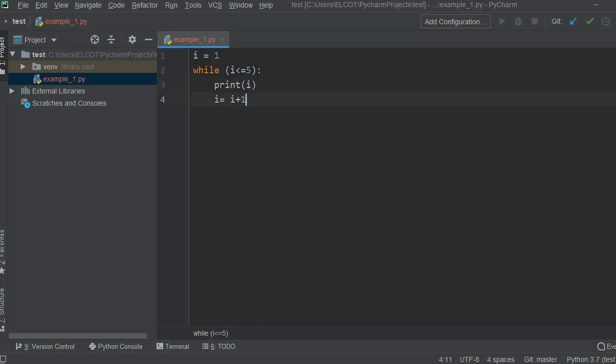In the previous video I was talking about variables, keywords, operators and indentation. If you want to check that video, please click on the I button and watch the previous video. You will get a clear idea about what is meant by indentation.